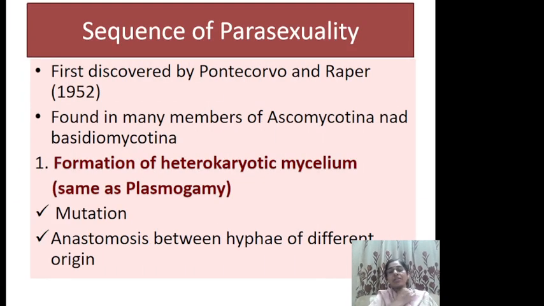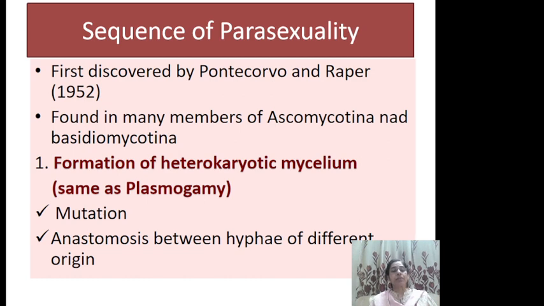Otherwise mitosis is just an equational division, but here haploidization or recombination also takes place in mitosis. This was first studied by Pontecorvo and Draper in 1952 in members of Ascomycotina and Basidiomycotina. Formation of heterokaryotic mycelium takes place.